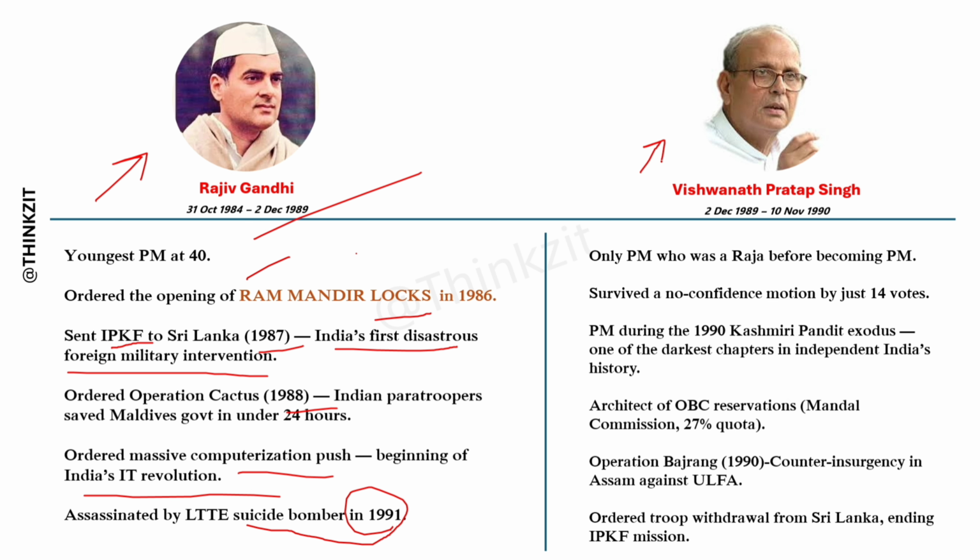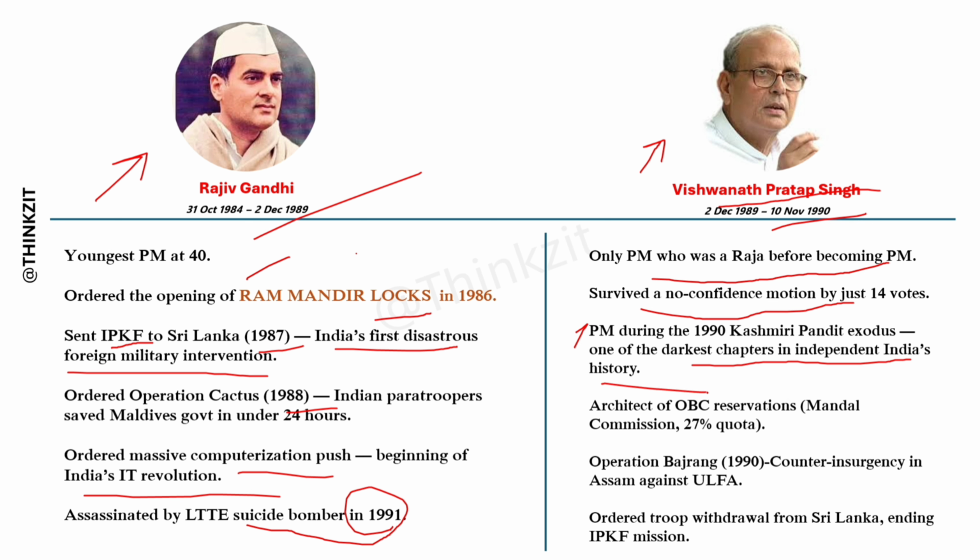And he is the next Prime Minister, Vishwanath Pratap Singh, VP Singh, and this was his tenure. He is the only Prime Minister who was a Raja before becoming a Prime Minister. He survived a no-confidence motion by just 14 votes, and he was the Prime Minister during the 1990 Kashmiri Pandit Exodus, one of the darkest chapters in independent India's history.